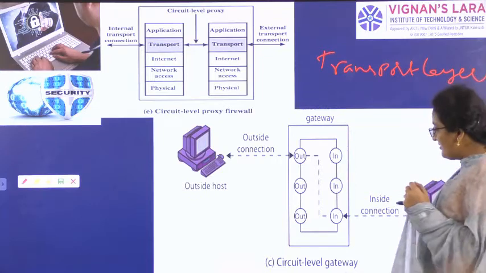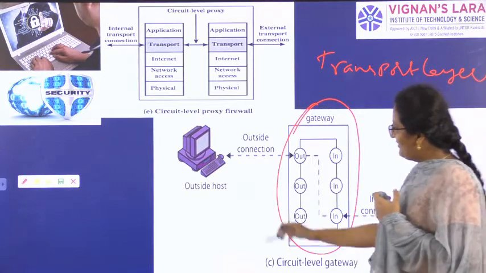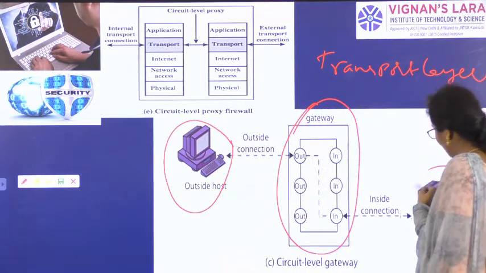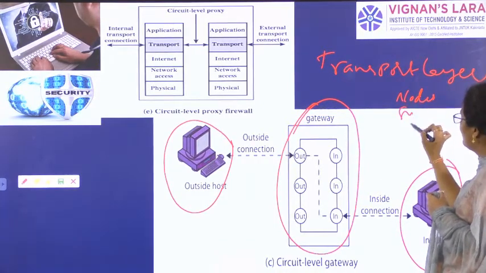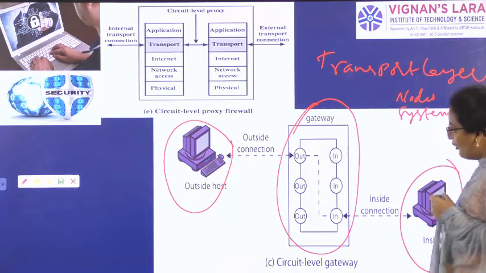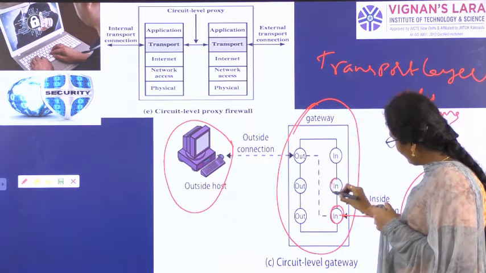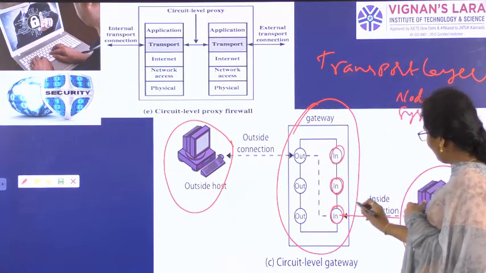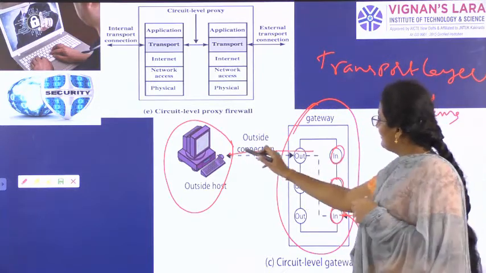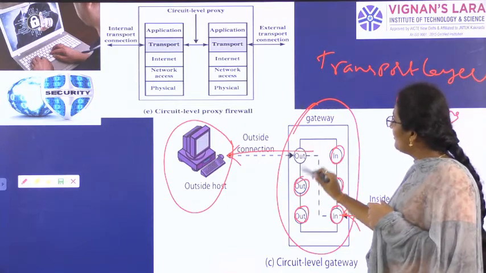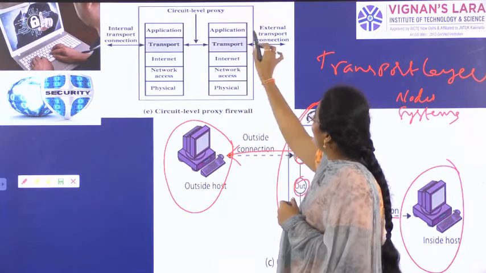Transport layer. If you see here, this is the gateway circuit diagram. We have the outside host and the inside host. These are both nothing but nodes, nothing but systems. In the circuit diagram we have in objects. These in objects are sent by the inside host, and we are sending those objects to the outside host in the form of out objects. This is the circuit level gateway diagram.